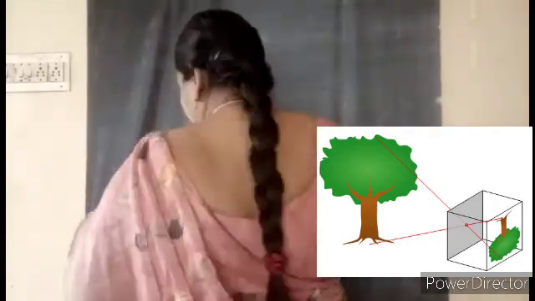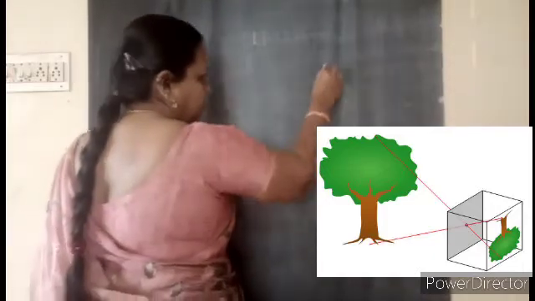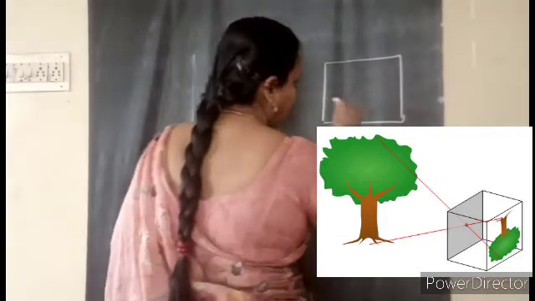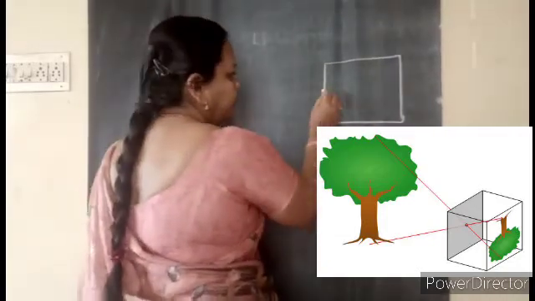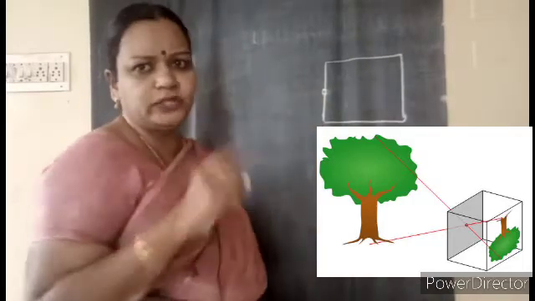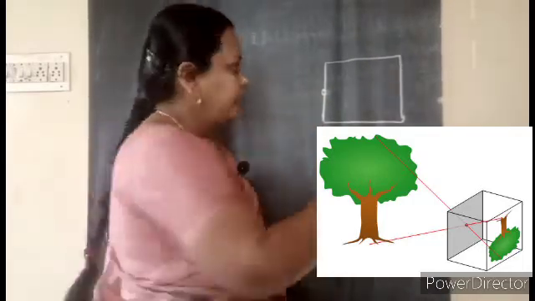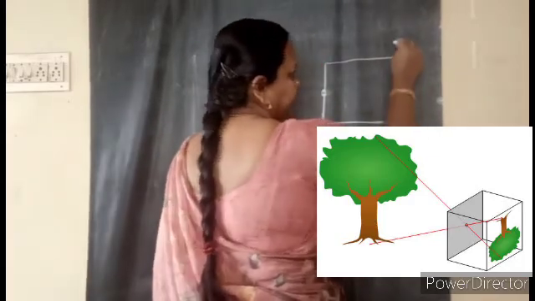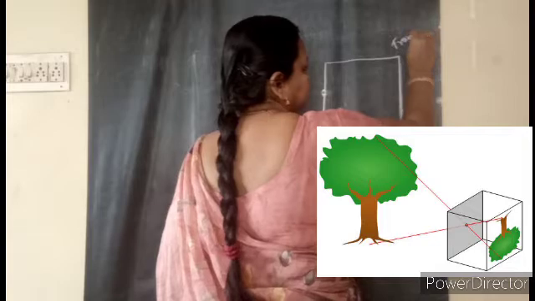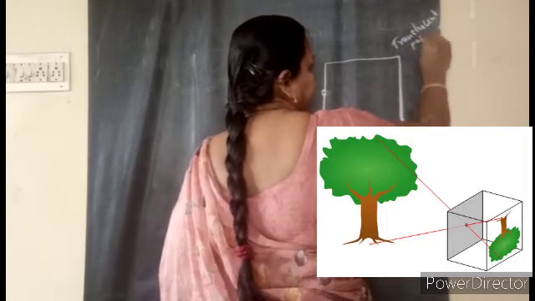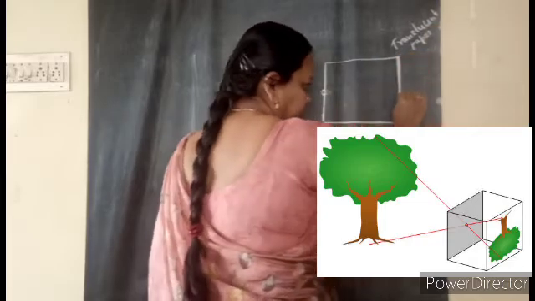So now a pinhole camera will have only the outer structure I am drawing, children. At one end of the pinhole camera, there will be a small hole, a pinhole. That's why it is called a pinhole. And at the other end, there will be a translucent sheet of paper. It is covered with the translucent paper sheet.